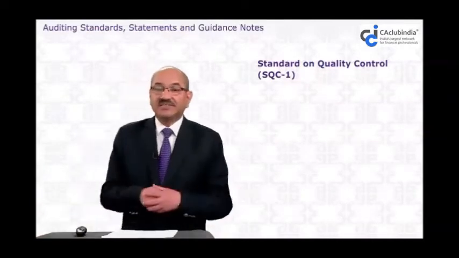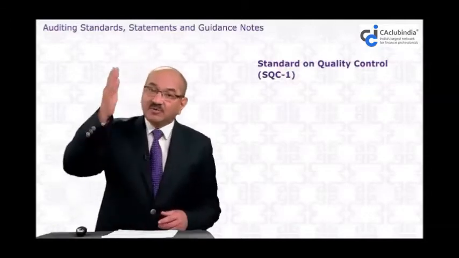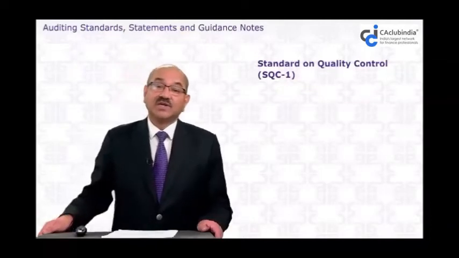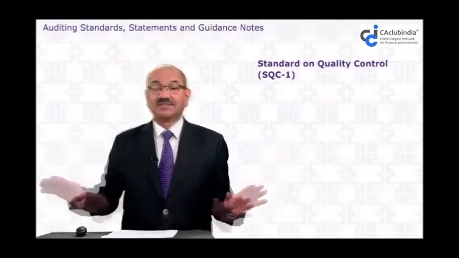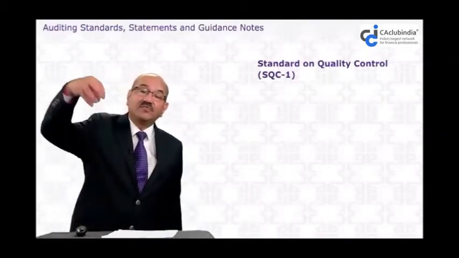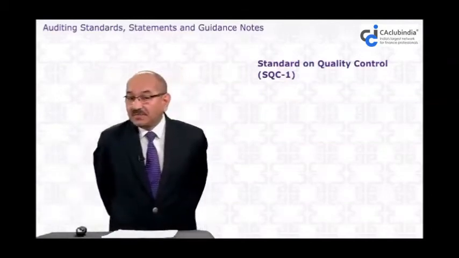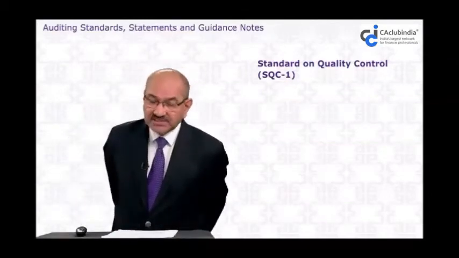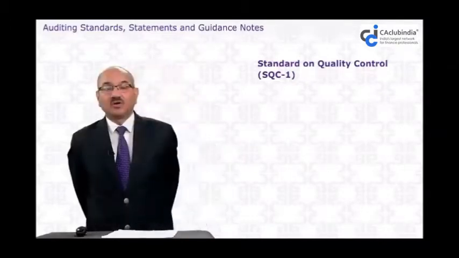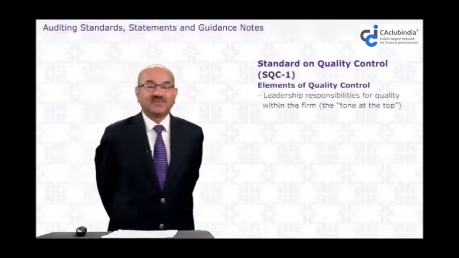Whether it has got an infrastructure or not, and what the elements of that infrastructure are to issue the quality audit report in the case of all clients. That's why in SQC1 we are talking at the audit firm level, not the particular engagement level. Now, the first element of quality control is leadership responsibilities for quality within the firm, shown at the top.